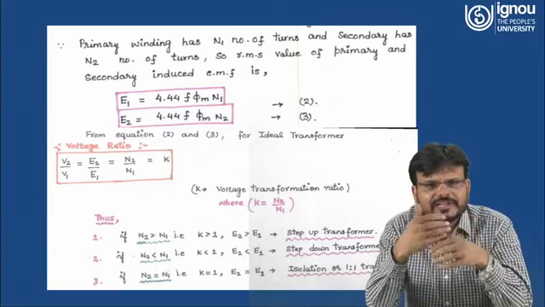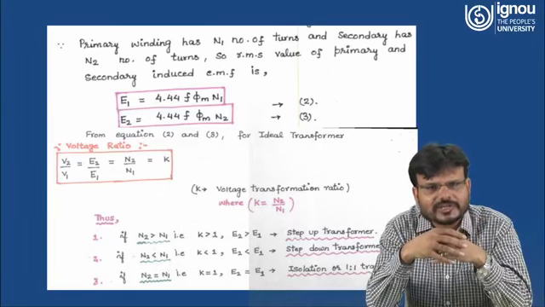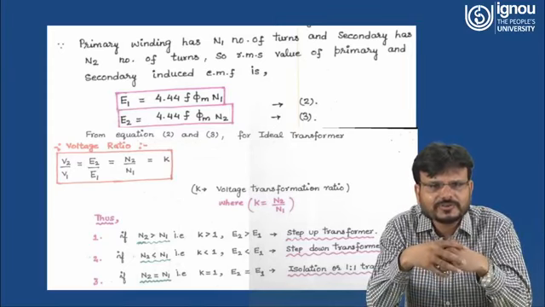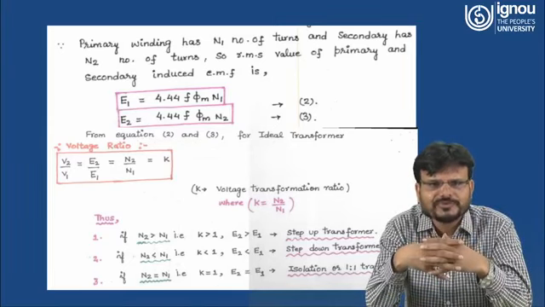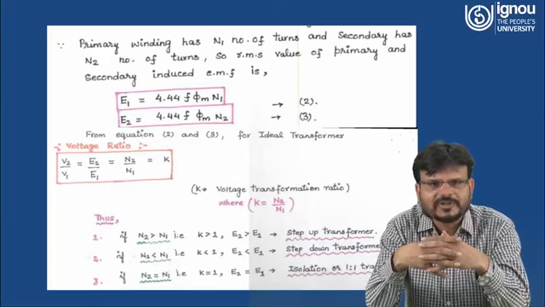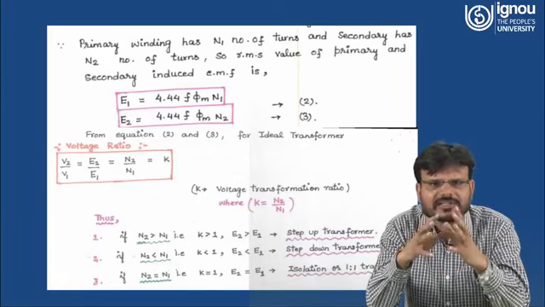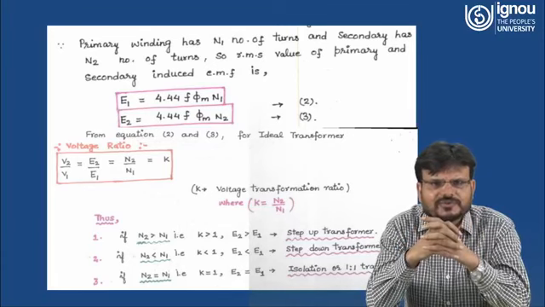Or you can write E2 upon E1 is equal to N2 upon N1, and E2 is directly proportional to the applied voltage V2. So you can write V2 upon V1 is equal to E2 upon E1 equal to N2 upon N1, and it can be written as a constant K. So K is N2 upon N1.